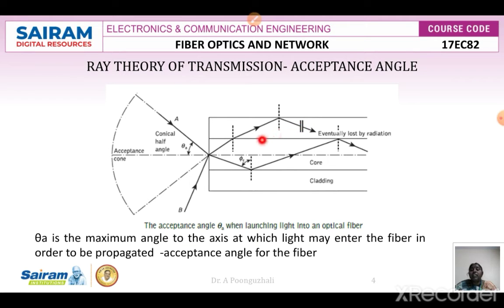So this is your theta A. Theta A is the maximum angle to the axis, and this is your axis, at which light may enter the fiber so that the ray can be propagated inside the fiber. A denotes acceptance angle, so this theta A is called the acceptance angle of the fiber.